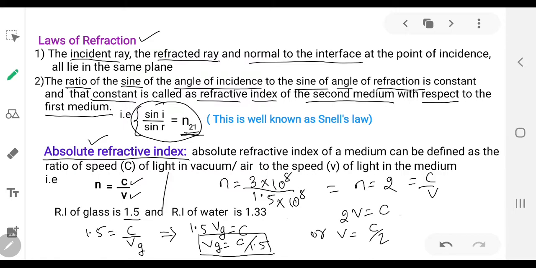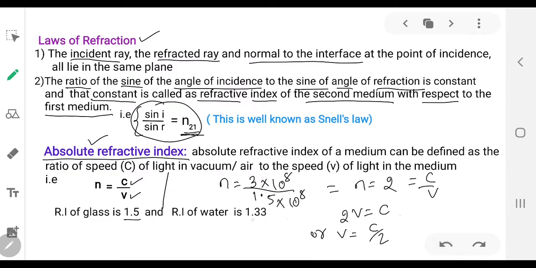See, the velocity of light in air is 1.5 times greater than the velocity of light in glass. When it enters from air to glass, the velocity of light decreases by 1.5 times than that of the velocity of light in air.